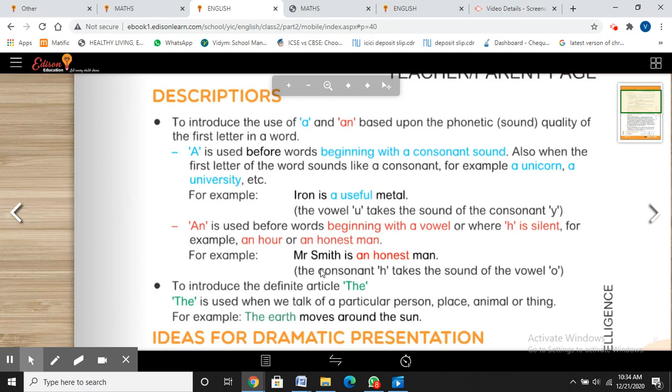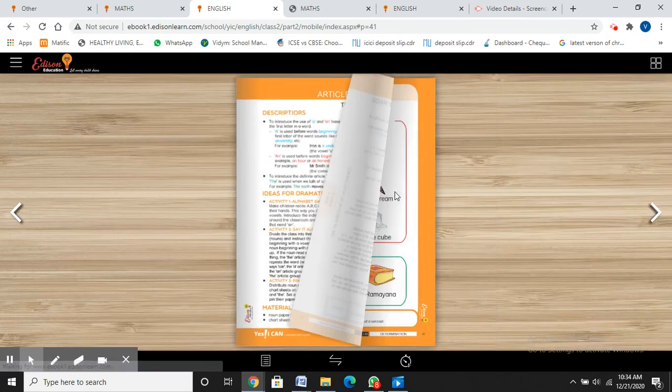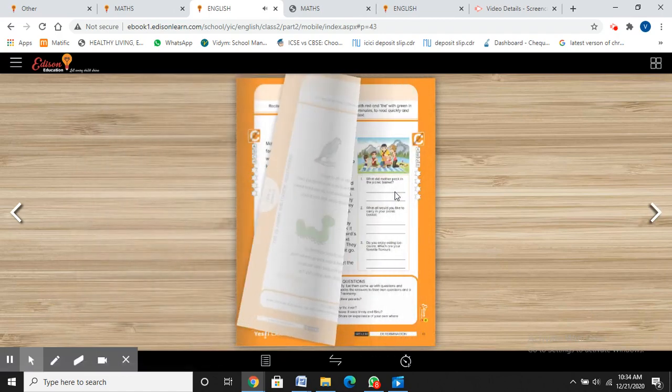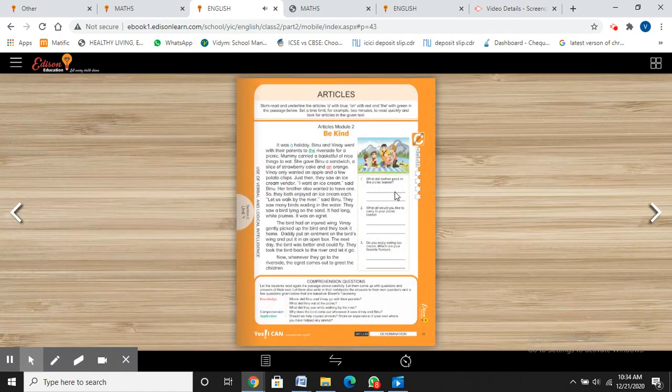Getting this point? Now after this we are going to do our page number 43, that is related to your passage on the articles. So when h is silent, in the last class I told you that I'm going to tell you those words which start with consonants but sound like vowels.